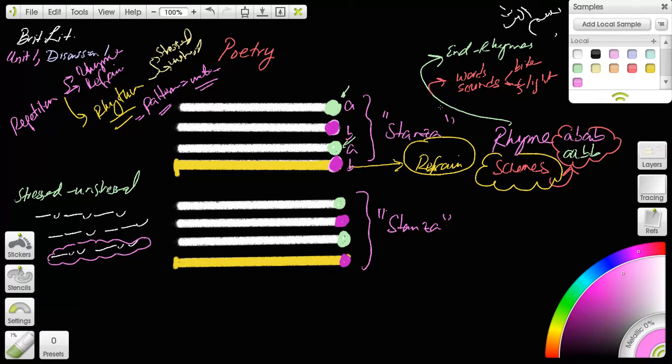Now, as I said, I think there's a whole section on this stressed and unstressed business, but just to give you an idea of what the big difference is, here's an example that you'll appreciate, I think.